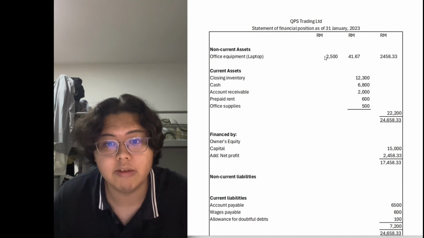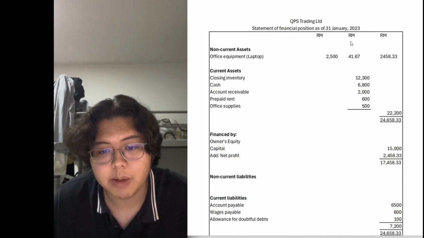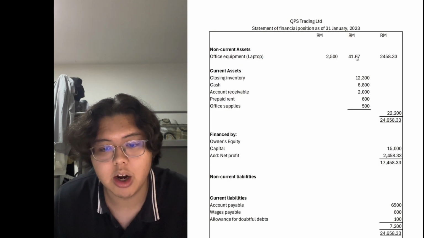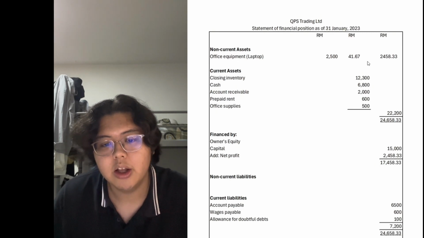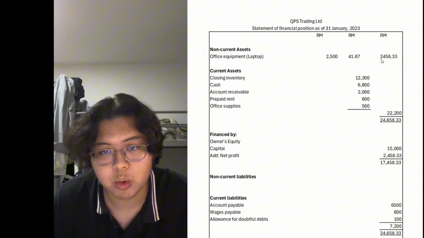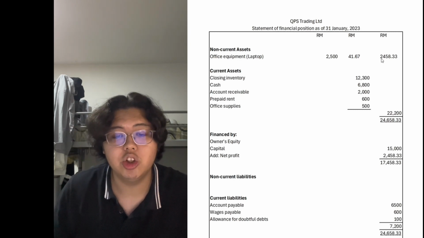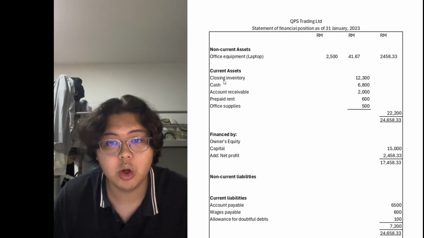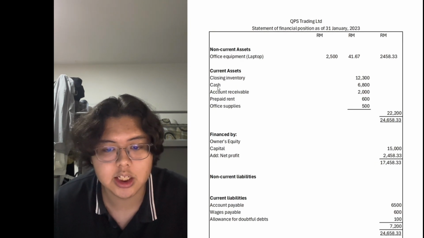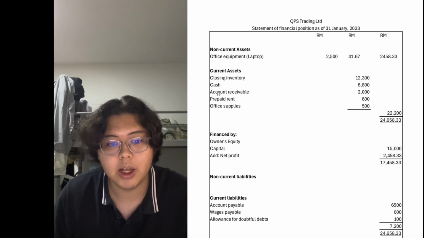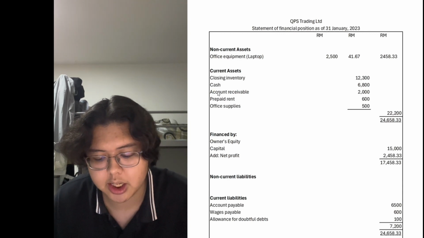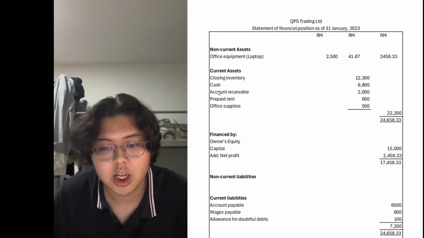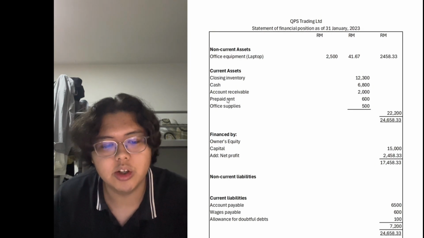As for the statement of financial position, our non-current assets, which is our office equipment laptop, the amount given is 2,500, and for the depreciation, which was given in question 3, around 41.67, we minus that and we get our value of 2,458.33. And as for the current assets, our closing inventory is 12,300, our cash is 6,800, account receivable 2,000, and since prepaid rent is a current asset, because it's payment for future use, it's around 600.